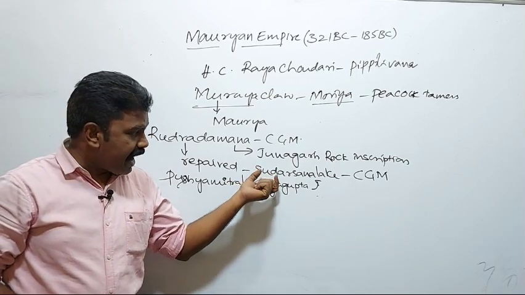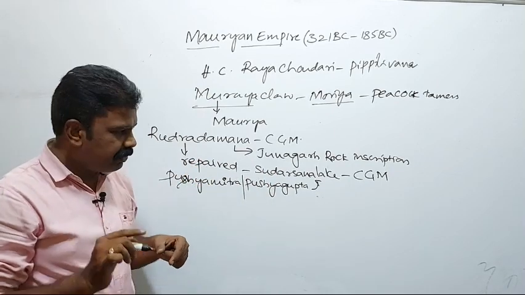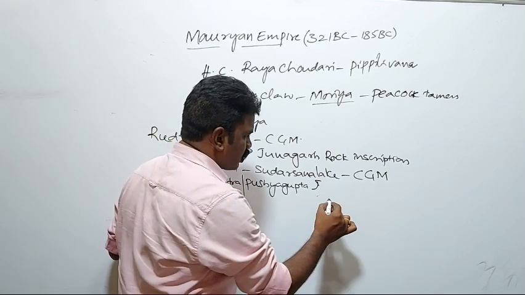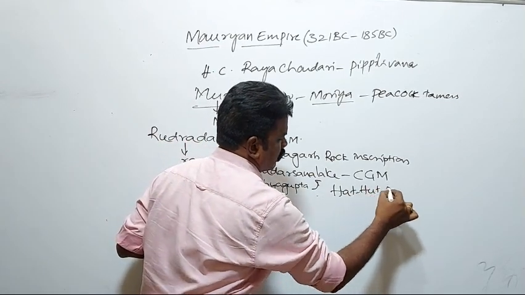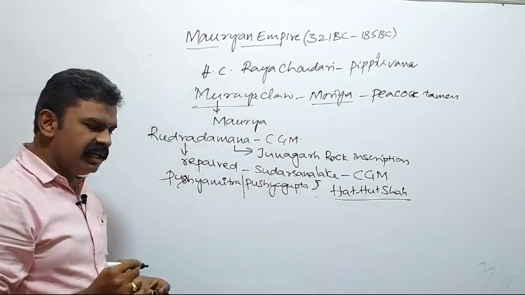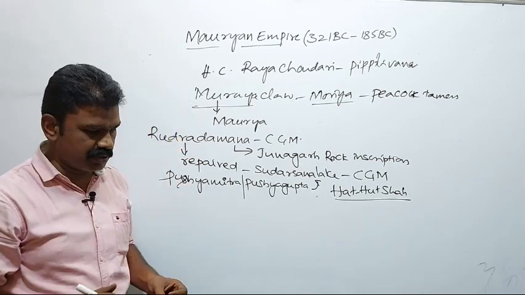The plan of the lake was made by a Greek engineer called Hathutsa.